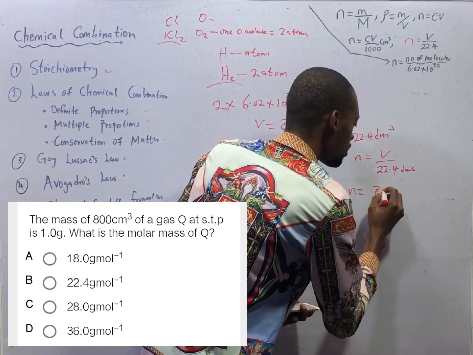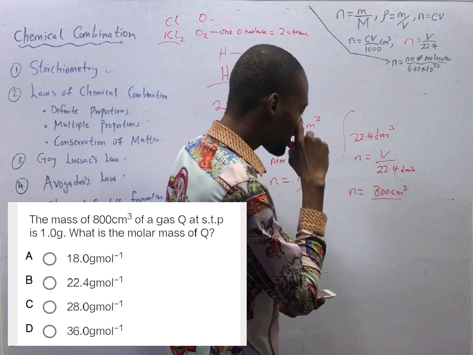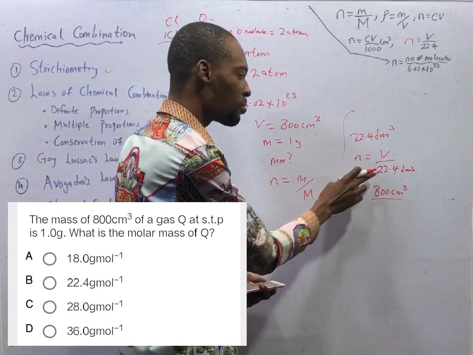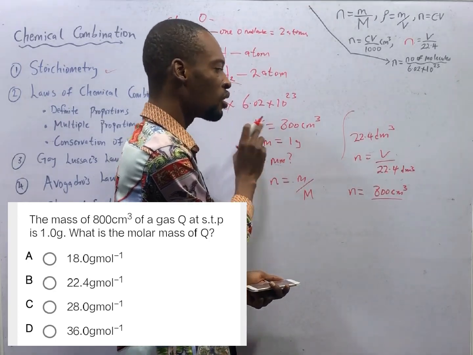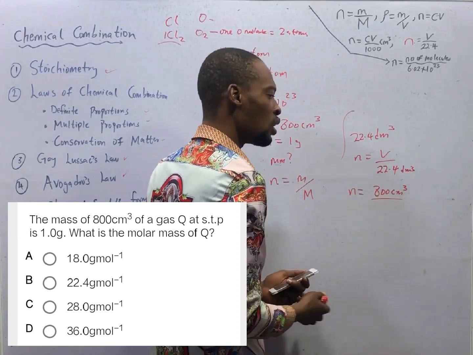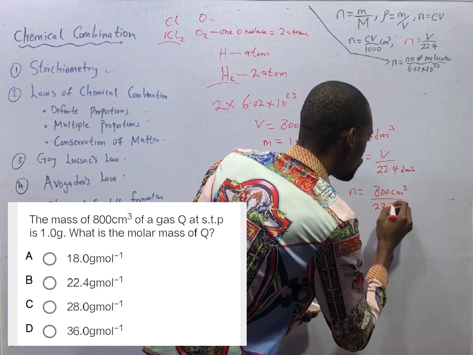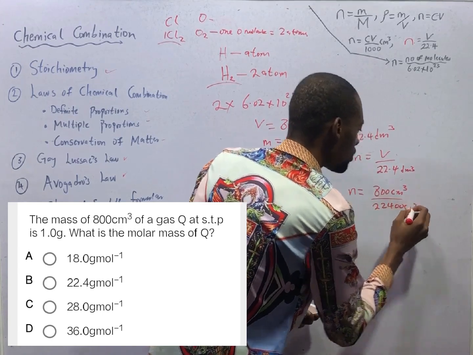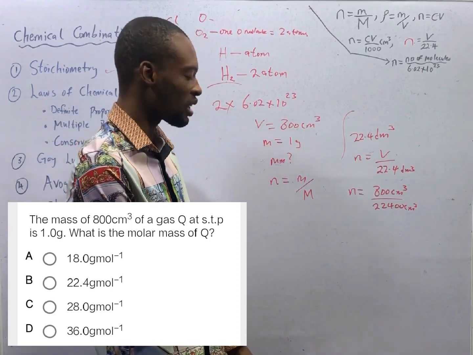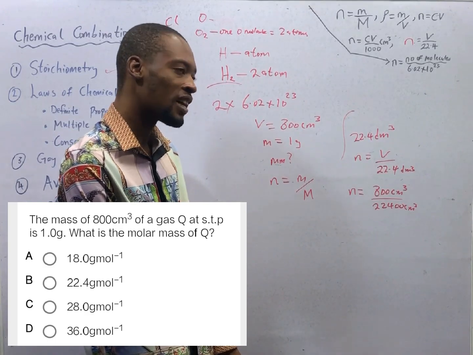Since the standard volume is in dm³ and the volume given is in cm³, we need to convert this standard volume to cm³. How do we do that? We multiply by 1000. So this will give you 22400 cm³. To convert from dm³ to cm³, you multiply by 1000. To convert from cm³ to dm³, you divide by 1000.